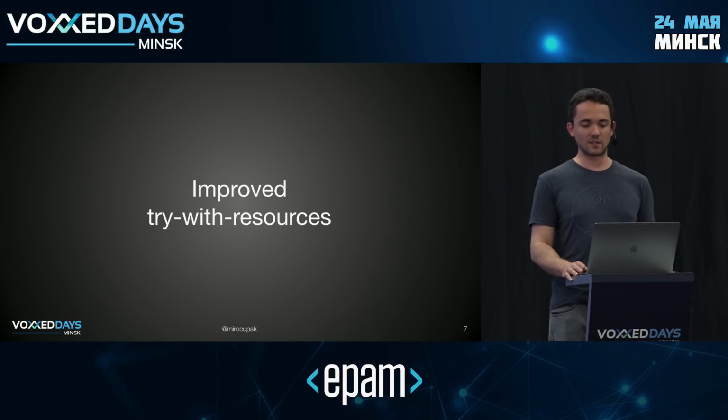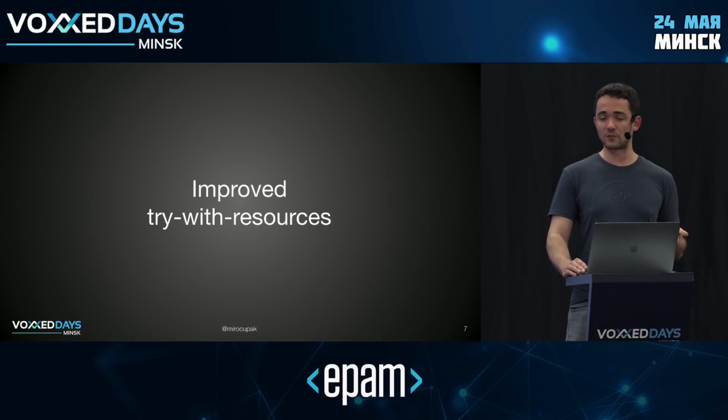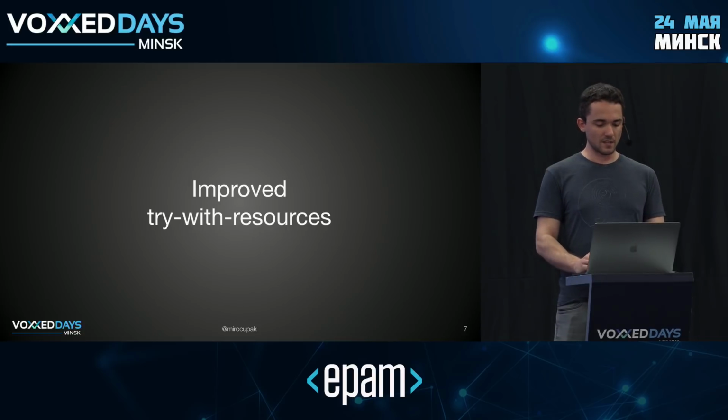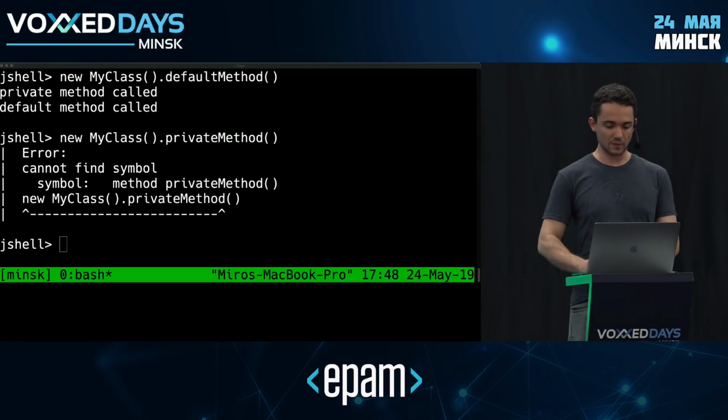And Java 7 introduced the try-with-resources statement, which suddenly improved the situation quite a lot. So now, as long as you have a resource that implements the AutoCloseable interface, you can just give it to the try statement directly, and it's going to manage it for you, right? So it's going to be automatically closed when you're done with it. And you can use it pretty universally. Nowadays, pretty much everything in the JDK that implements some sort of a resource that can be closed does implement the AutoCloseable interface.